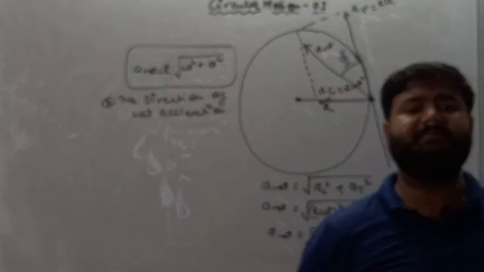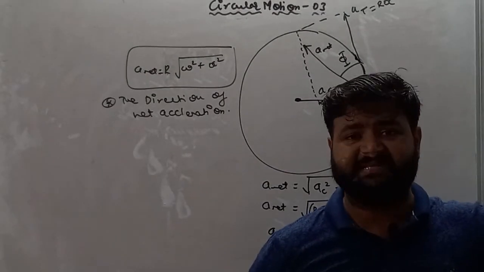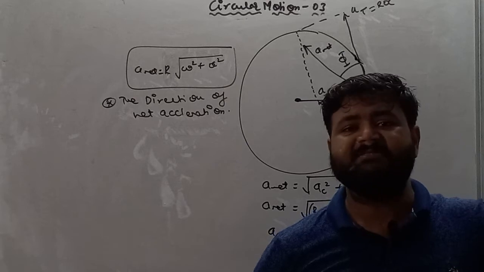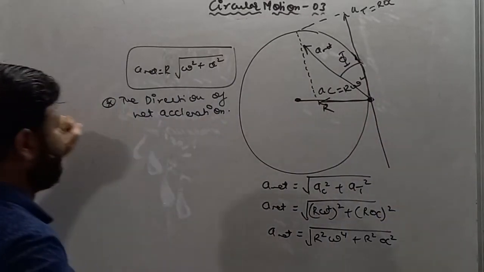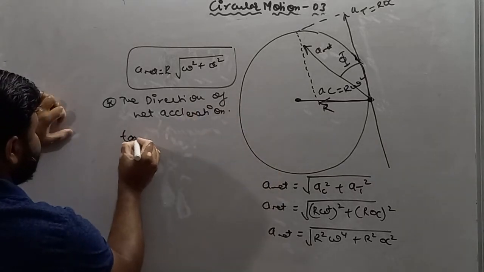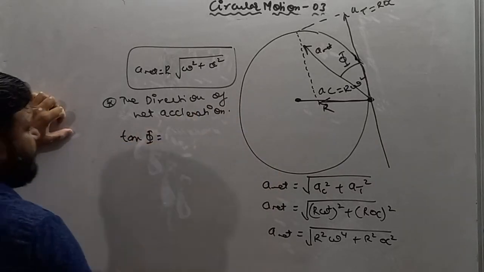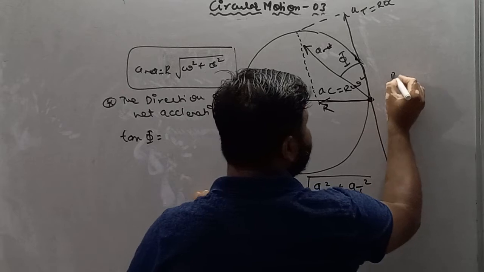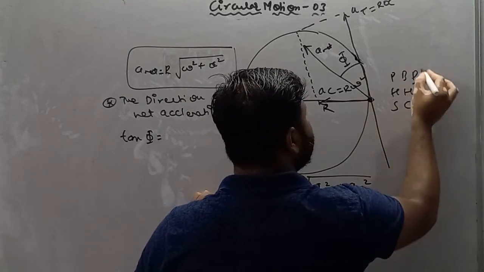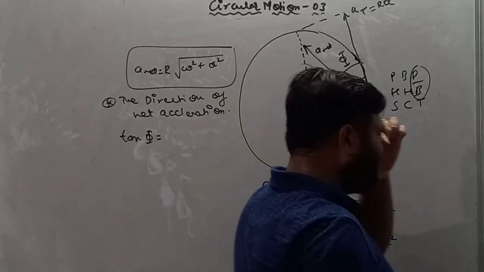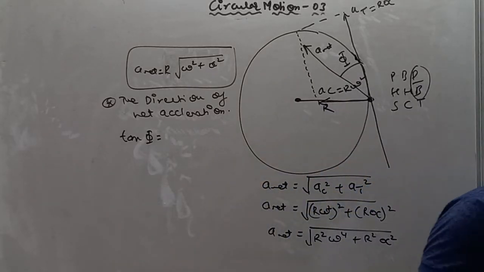So direction means to find its tan theta. Direction means, my dear student, to find the tan theta of the resultant vector. So I'll write here, it is tan phi, which is equals to, we know that there is a value: Pandit Bhadri Prasad Har Har Bhole Sona Chandi Tole. Tan theta is nothing but perpendicular upon, my dear student, base.